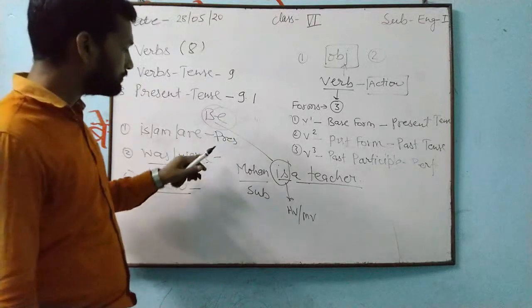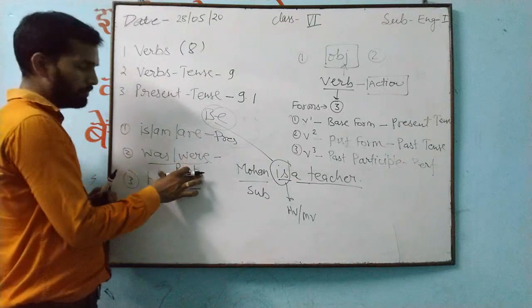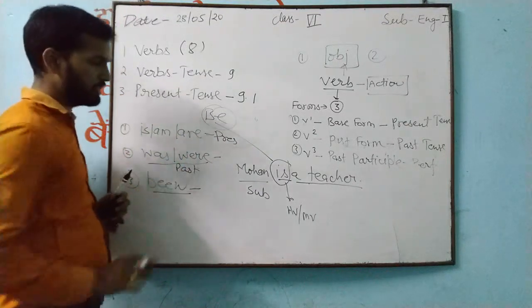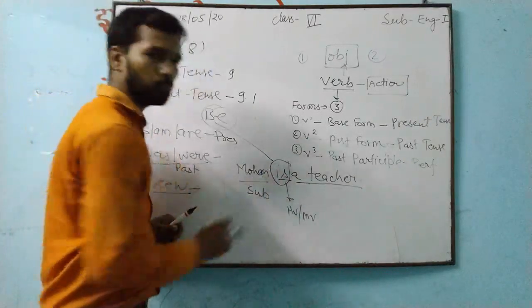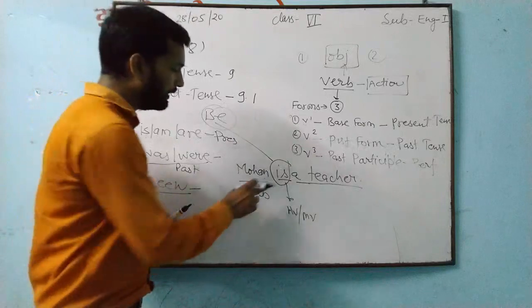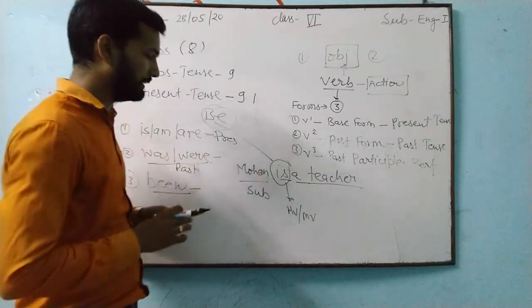So in present tense we use this form of be, in past tense we use this form of be, and in perfect continuous we use this one. So now this is a form of be, and here it is not a helping verb. As a main verb it is utilized here.